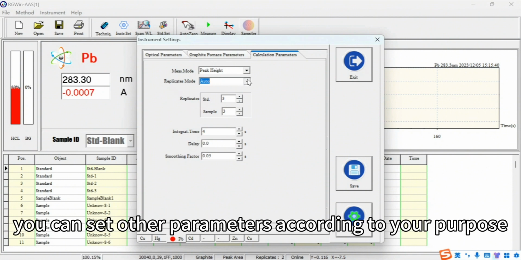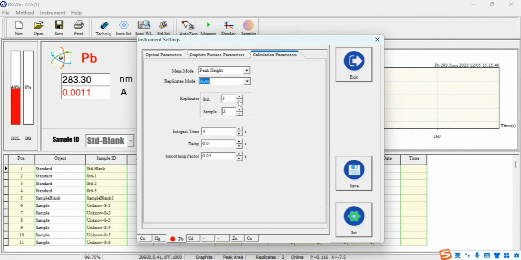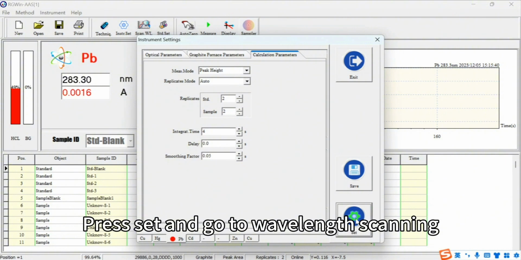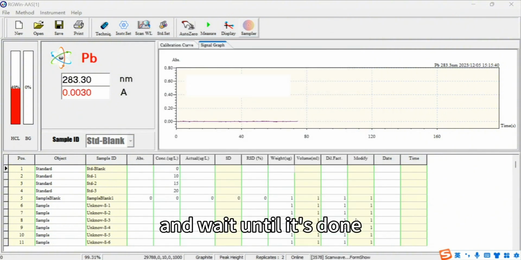You can set other parameters according to your purpose. Press Set and go to wavelength scanning and wait until it's done.